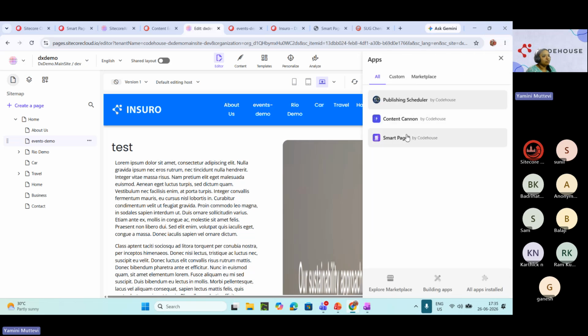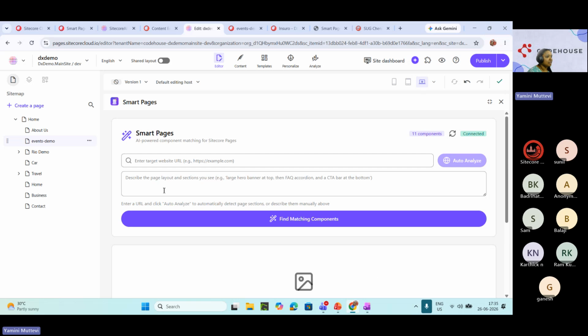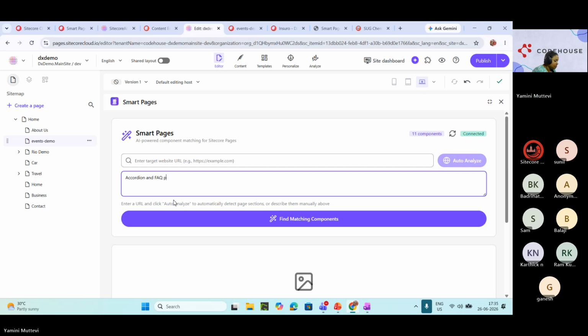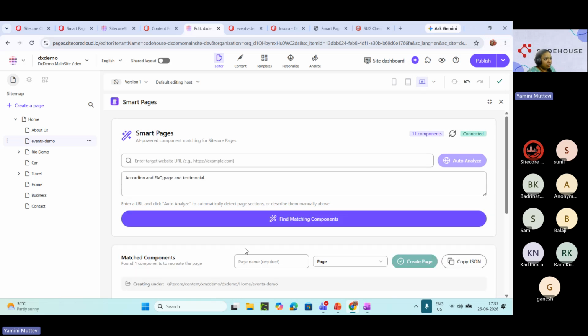Now how can we create if you do not have any URLs to refer to? Then I would say you can describe an accordion and FAQ page and maybe testimonial. I don't think I have those components here. I can show you another use case. There are other projects as well, but I don't want to show that because this is a demo environment. I'm just using page and testimonial. Find matching components. It might find accordion or promo. I'm not sure. Let's check.